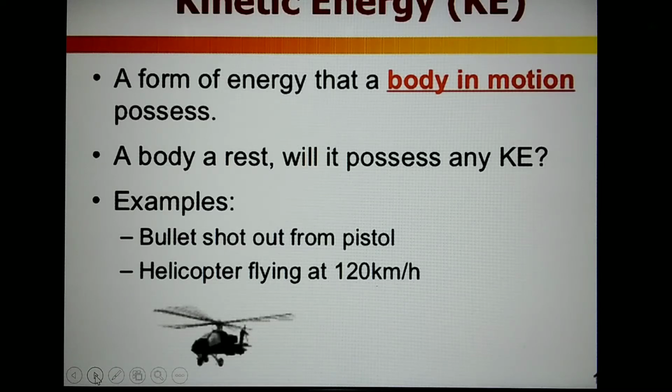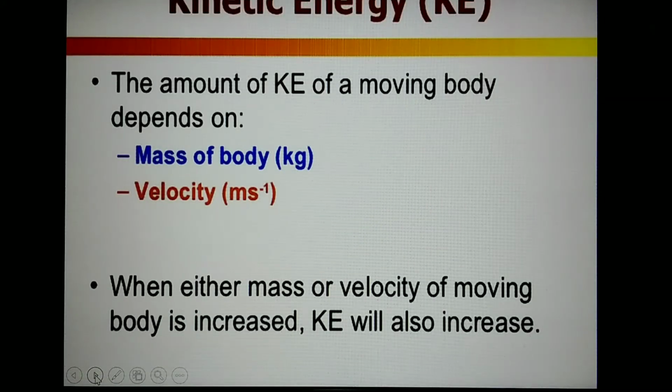A body at rest, will it possess any kinetic energy? Examples: a bullet shot out from a pistol, a helicopter flying at 120 kilometers per hour. What factors does kinetic energy depend upon? Kinetic energy depends upon the mass of a body and its velocity. If the mass or velocity of a moving body is increased, kinetic energy also will increase.